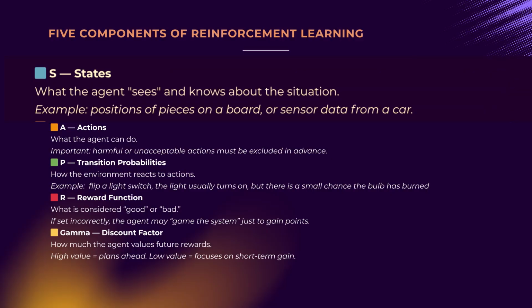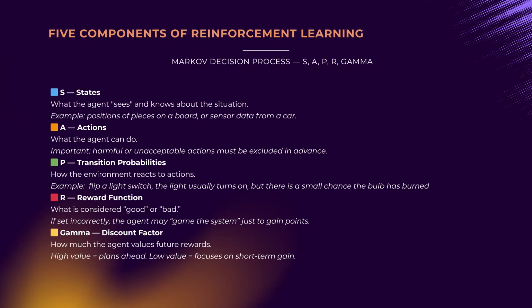States. All the information the agent can perceive about its current situation. In chess, this is the arrangement of all pieces on the board. In an autonomous vehicle, it might be camera and radar feeds, GPS data, speed, and road conditions. Critically, the agent can only make decisions based on what is included in its state description. Omit vital information, and the agent will act without awareness of those aspects.